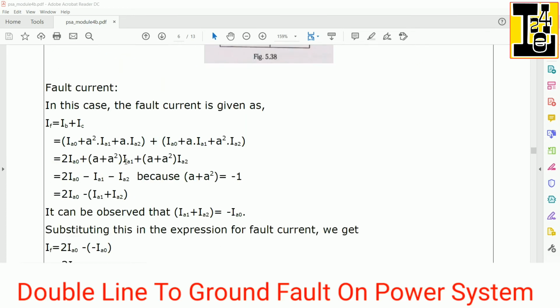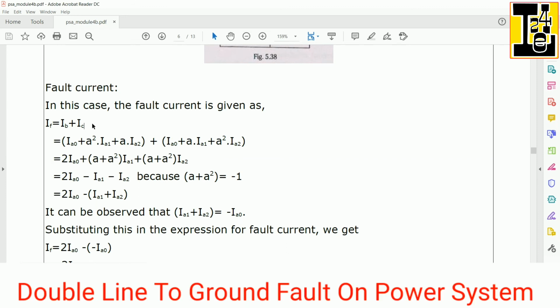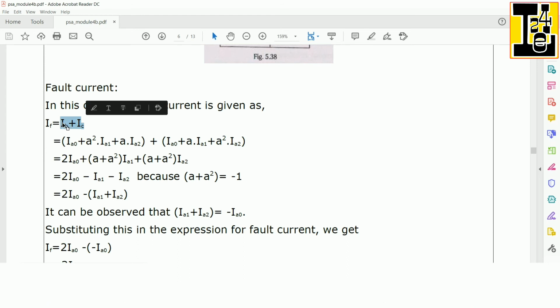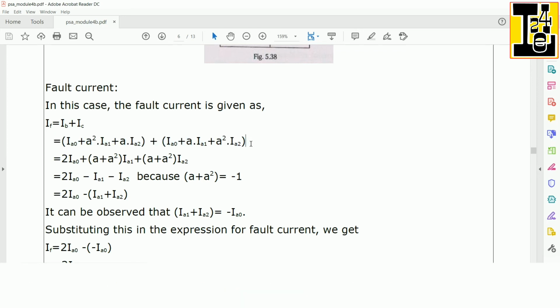Writing the expression for the fault current, here IF is nothing but IB plus IC, as both the currents will go through to the ground, so it is IB plus IC. Expressing IB in terms of symmetrical components as well as IC in terms of symmetrical components, we will get the expression as like this.